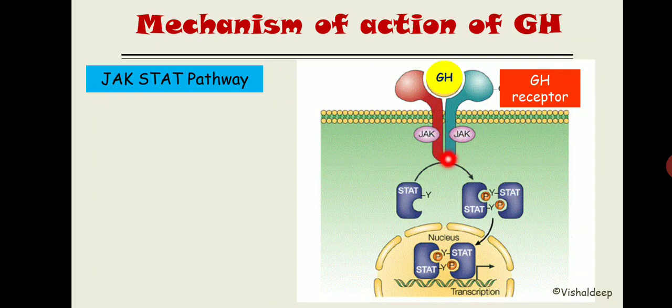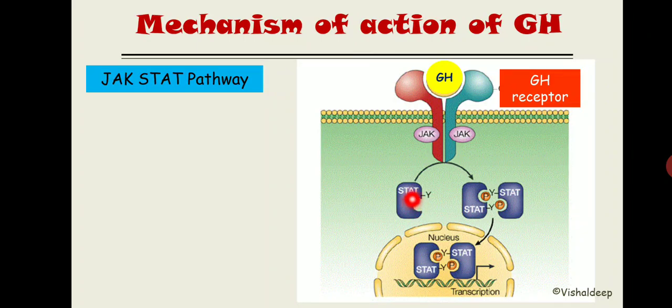That activated intracellular domain will activate this JAK. Once the JAK is activated by phosphorylation, it phosphorylates the other transcription protein or other kinase, this STAT. Once the STAT is phosphorylated by this, you see there is a P attached over here. This P means phosphorylation of the STAT protein.